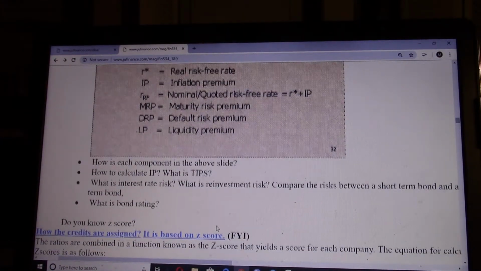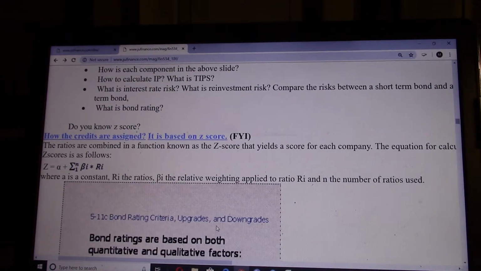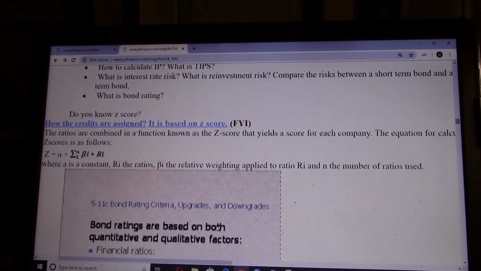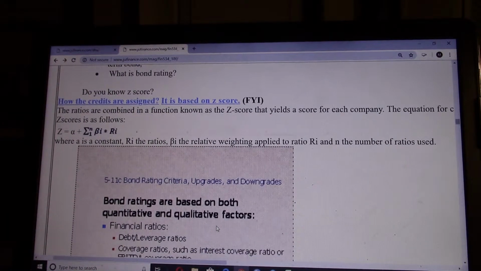So what's a bond rating? We all know a bond has a rating, right? The AAA is for U.S. government bonds, and for the next one, AA, like a Walmart bond will be rated AA. We can use this Z-score. You can click on that link to find more explanations for the Z-score. The Z-score tells how risky it is by considering several factors.